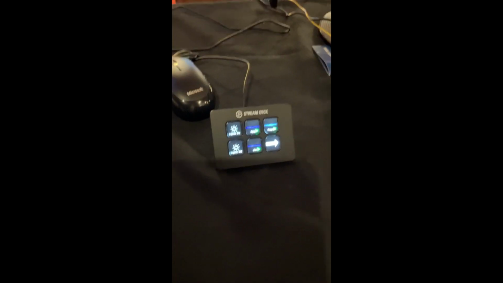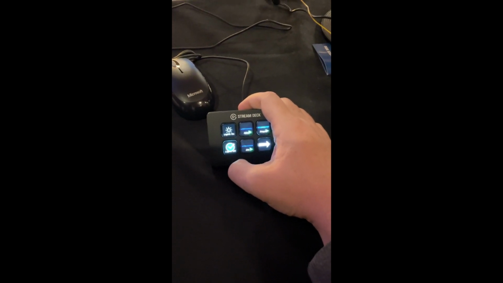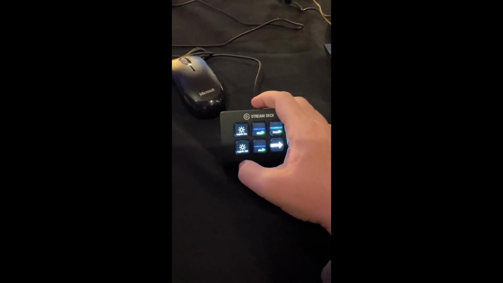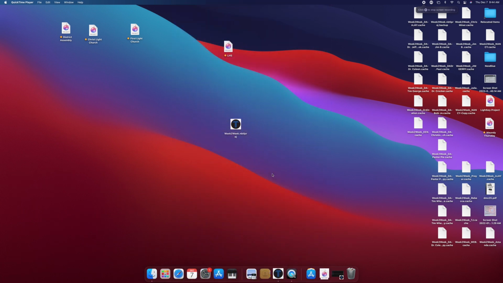All right, this is the Stream Deck that controls the titles and the lights. Every now and again, the lights will not work because it loses connection with the Philips hubs. And so to fix that, you'll need to go over to this computer here.